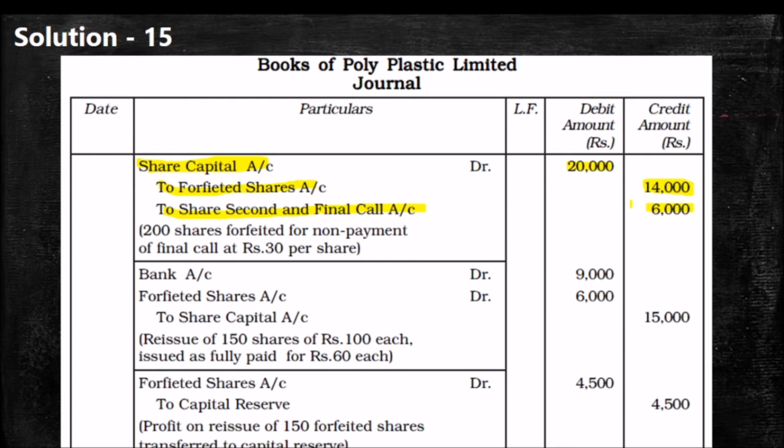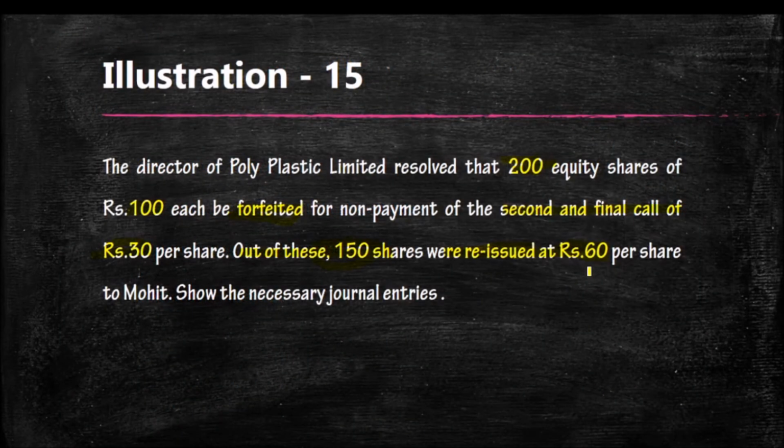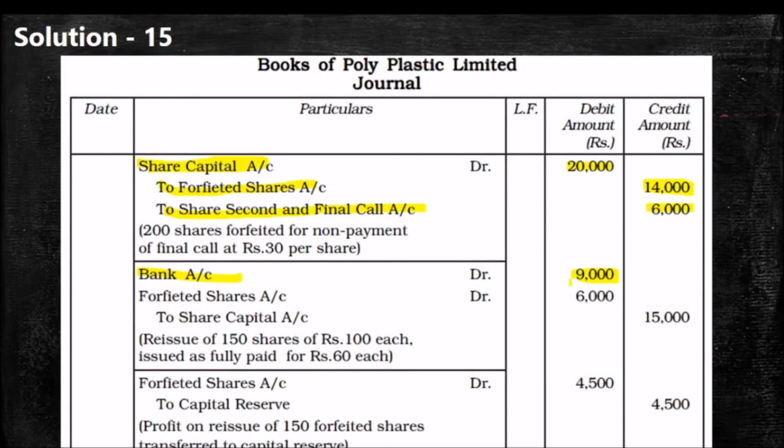When we reissue, the entry will be bank account debit 9,000, because only 150 shares were reissued. And what is the amount reissued? 60. So 9,000 to share capital. Actually, we have to get 15,000. The difference will be transferred to share forfeiture, 6,000.